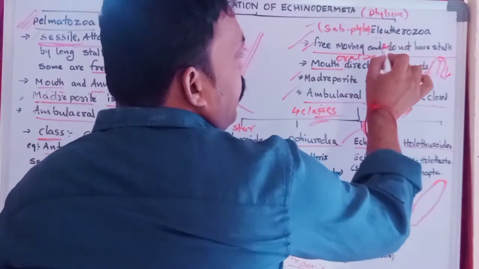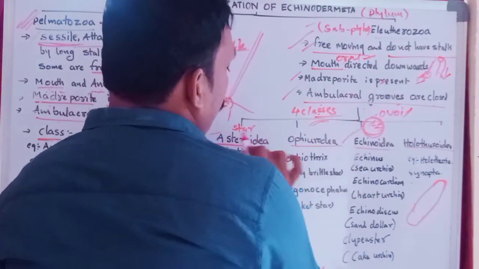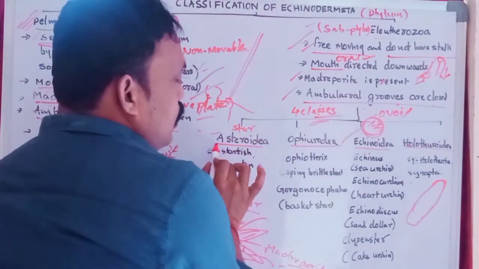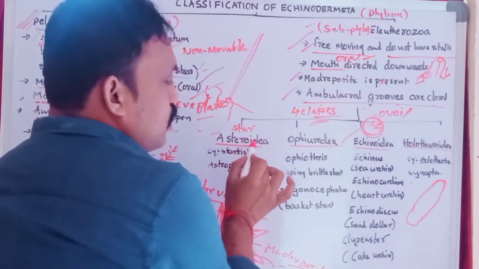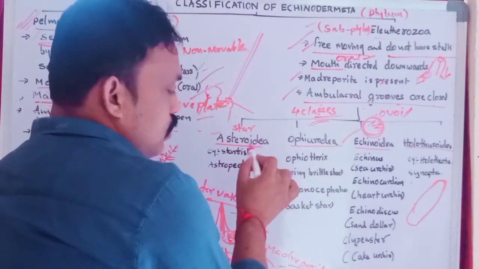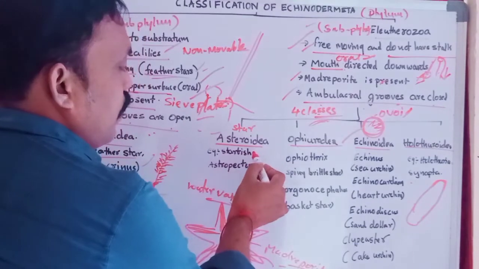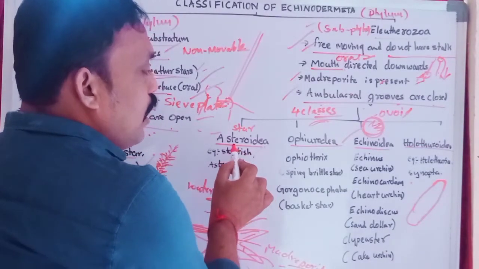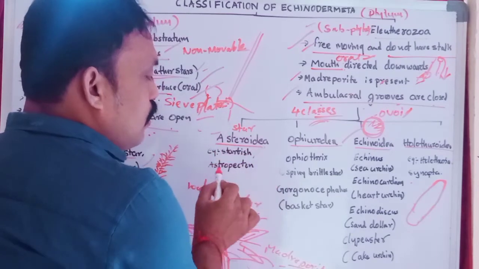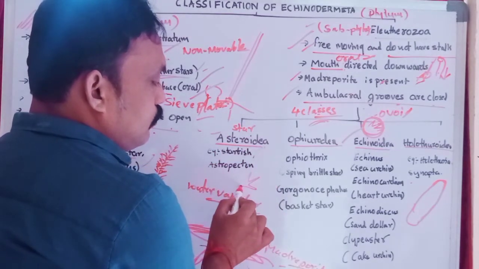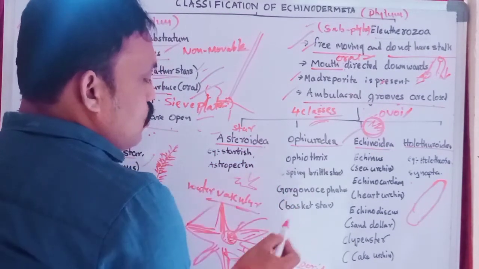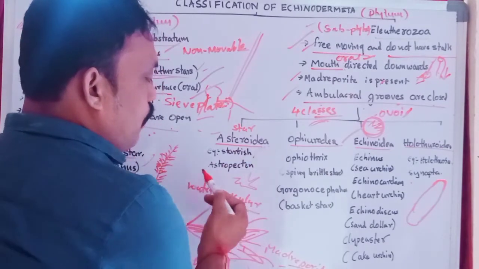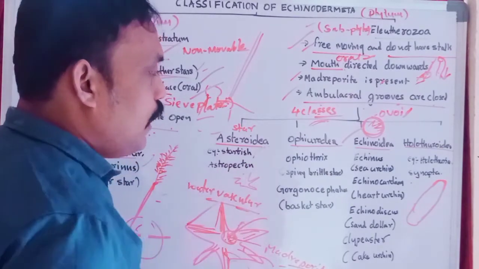And Eleutherozoa again divided into four classes. One is Asteroidea. Aster means what? Star-shaped forms, star-shaped structure. The example we know very well, that is starfish. Starfish is the example of Asteroidea. Why? Because these look like stars. A star structure is there, so we can call Asteroidea. Okay, Asterias.